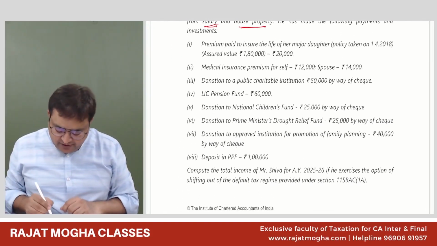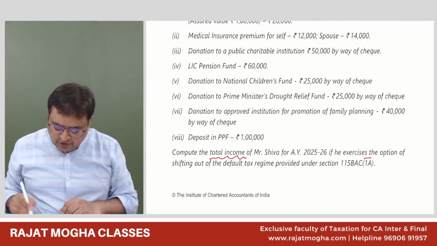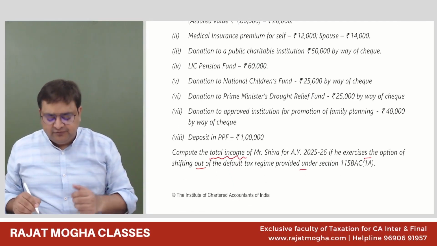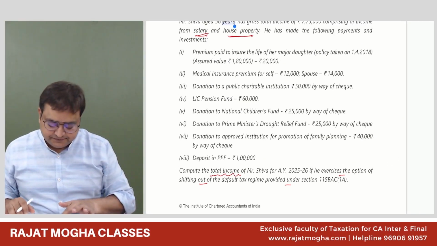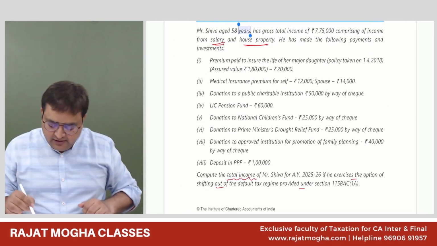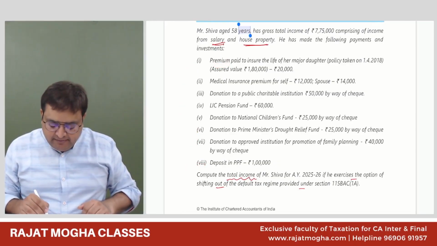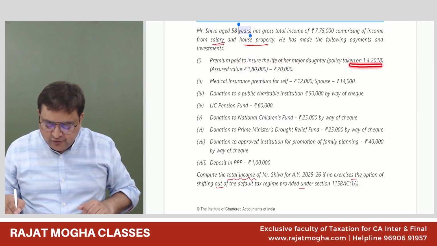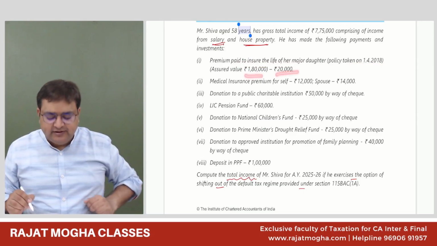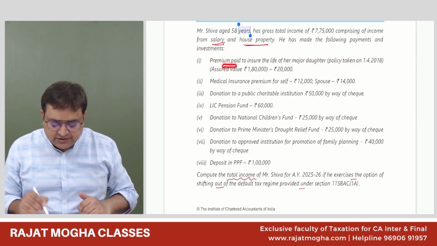What we need to compute in this question: compute the total income of Mr. Shiva if we exercise the option of shifting out of the default tax regime. So we need to compute his total income under optional regime. Okay, let us do this question. First of all, let me read these. Premium paid to insure the life of his major daughter. Policy taken on 1/4/2018. Assured value is 180. Amount is 20,000. Please tell me first of all under which section we will get this deduction.